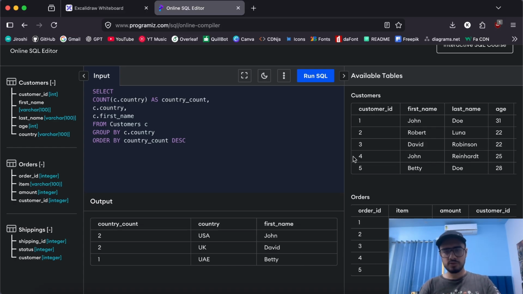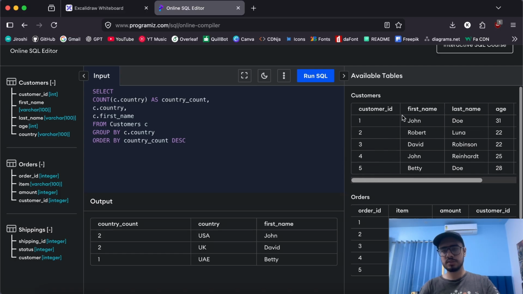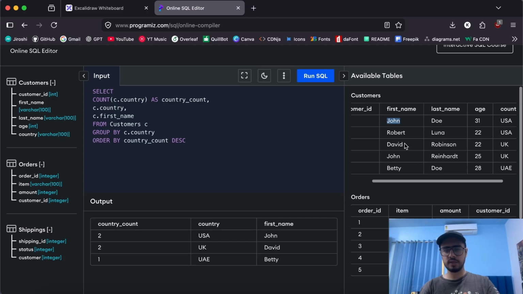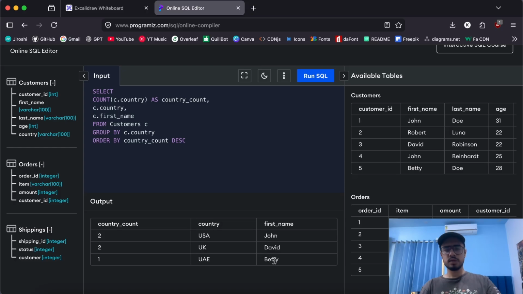So for USA we got John. If you look at the original table, the first row associated with USA is John, and that's what we got. And for the UK we have David as the first row, and that's what we get. And for UAE it's Betty. So we do understand that it just picks the first row, but it is usually not recommended in production scenarios, because we don't know the ordering or the format it will give us the output in. So we rather not do such kind of selections.